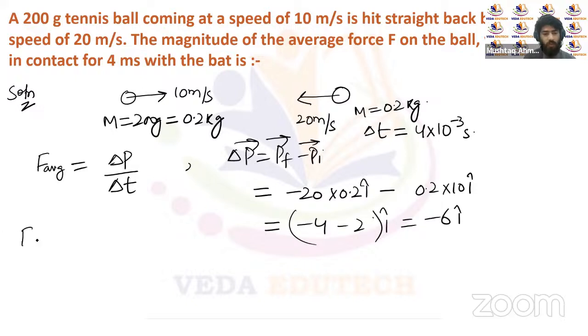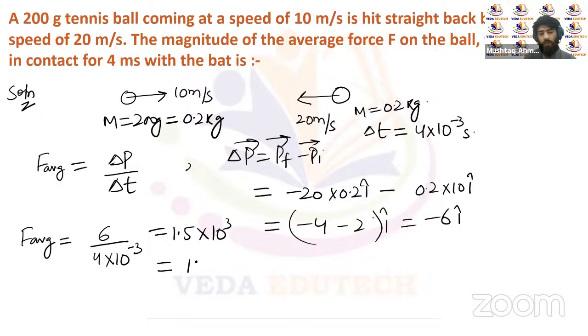The average force F average has to be equal to minus 6. Let's forget about the sign, the direction of this force, and just calculate the magnitude. That's 6 upon 4 into 10 to the power minus 3, so it will be 1.5 multiplied by 10 to the power 3, which is equal to 1500 newtons. So 1500 newtons is the average force which acts on this ball, which changes its velocity from 10 meters per second along the positive x direction to 20 meters per second along the negative x direction. So 1500 newtons will be the final answer.